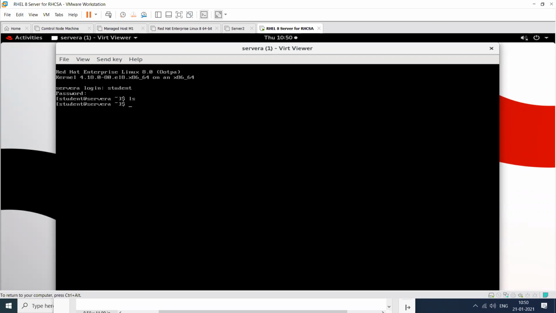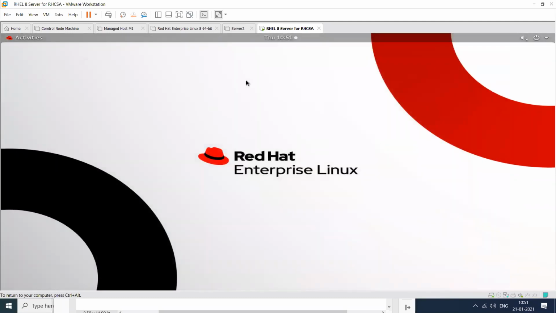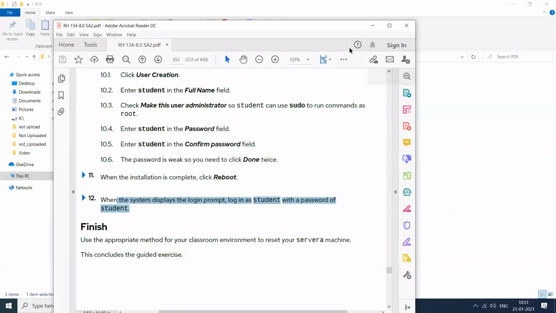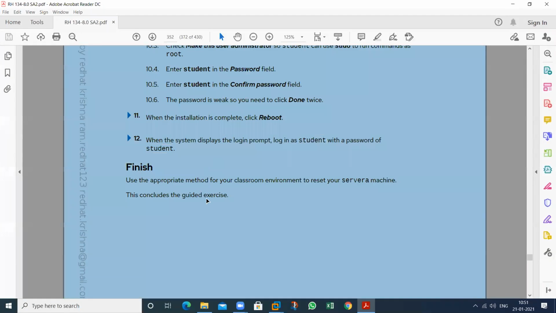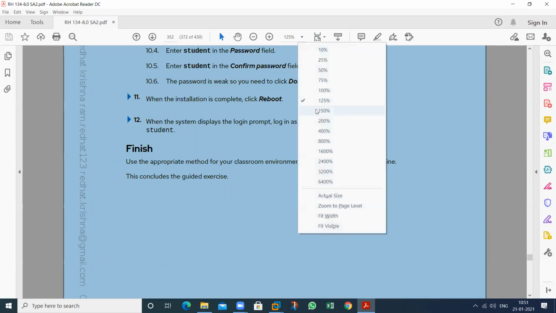So we can do all of these things: the ls command, mkdir, mkdir toy, ls, you can see. So this is the process that is required for the installation. Then close this. So this is the procedure. My process has been completed.